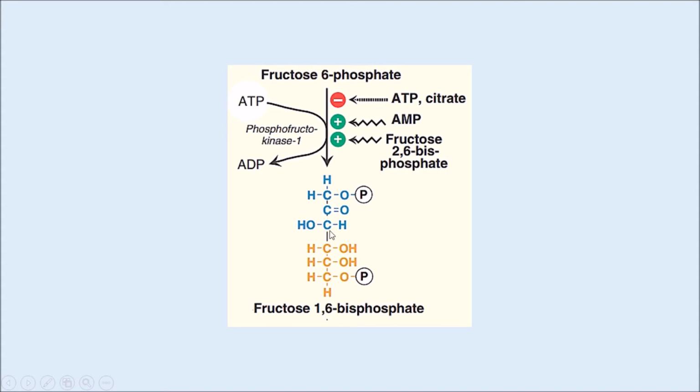This reaction shows the formation of the product fructose 1,6-bisphosphate from fructose 6-phosphate in the presence of the enzyme phosphofructokinase 1, and the regulatory compounds which regulate the enzyme PFK1 are also shown over here. ATP and citrate allosterically inhibit the enzyme PFK1, whereas AMP allosterically activates the enzyme, and similarly fructose 2,6-bisphosphate is a potent activator of this enzyme, and it activates PFK1 even in the presence of high levels of ATP. So it overrides the inhibition of PFK1 by ATP.